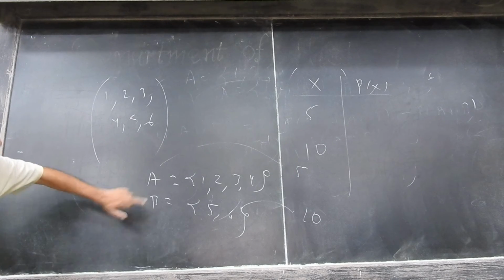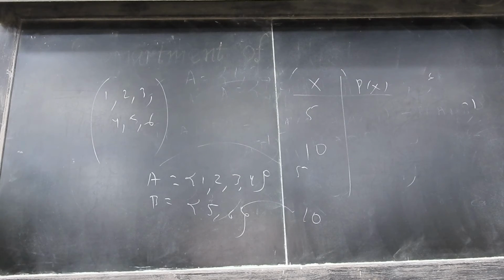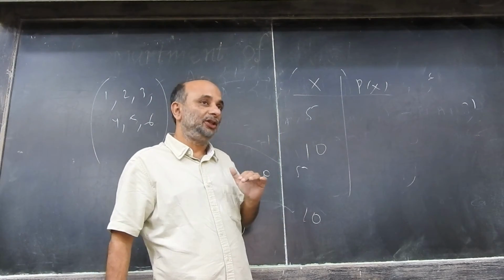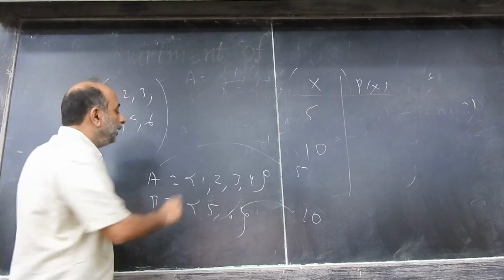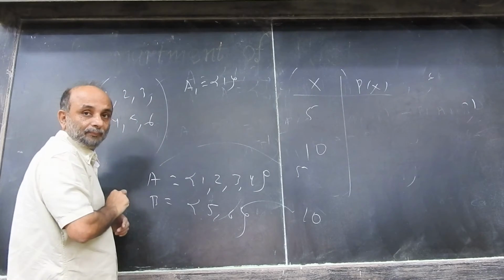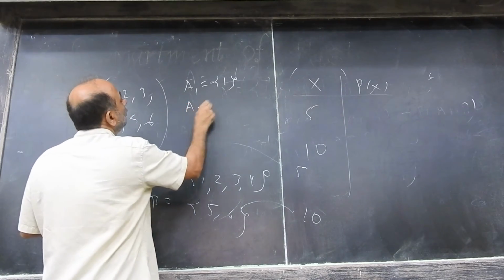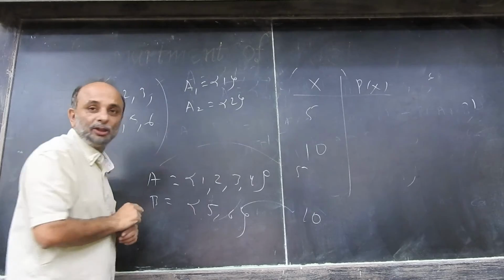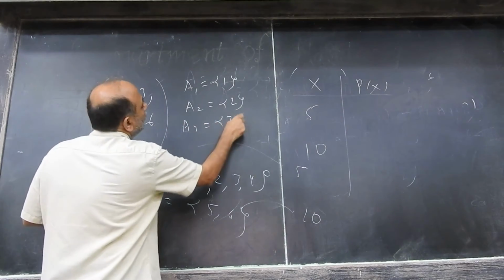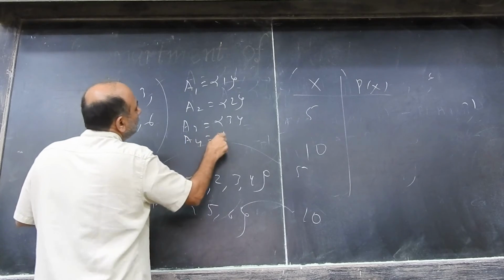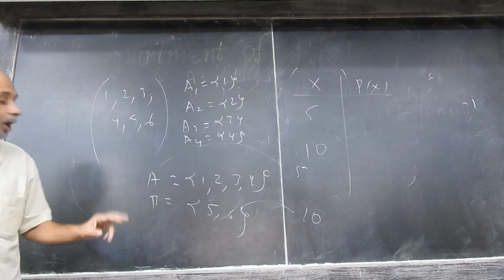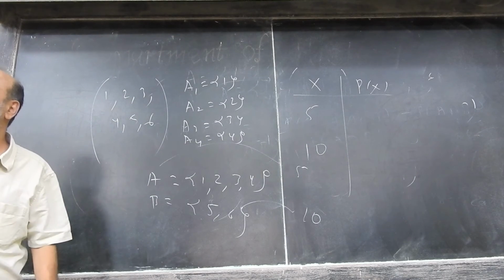Now, what is the probability of getting A? Let's go back to our definitions. Let me think of A1 as getting 1, A2 as the outcome 2, A3 as the outcome 3, and A4 as the outcome 4.